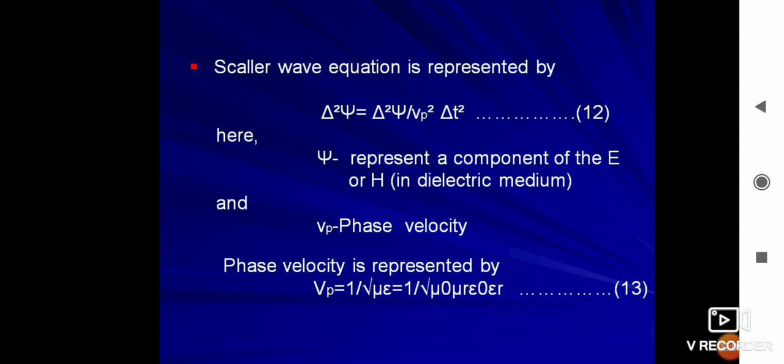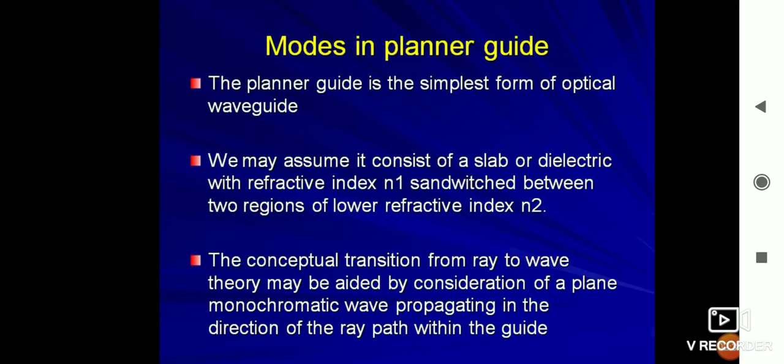The scalar wave equation is represented by del squared psi is equal to 1 upon Vp squared times del squared psi upon del t squared. Here psi represents a component of the E or H field in the guiding medium, and Vp is the phase velocity. The phase velocity is given by Vp is equal to 1 upon root mu epsilon, which is equal to 1 upon root of mu 0 mu r epsilon 0 epsilon r.